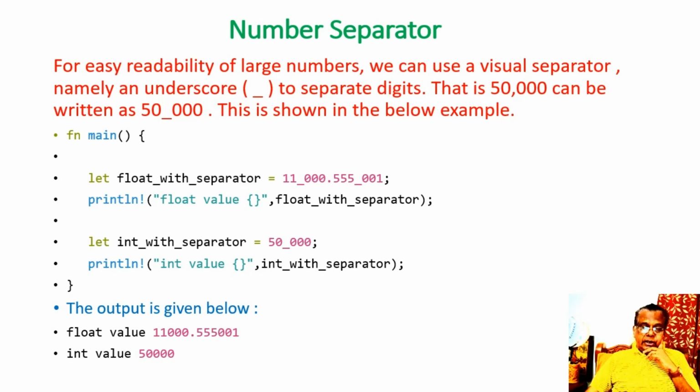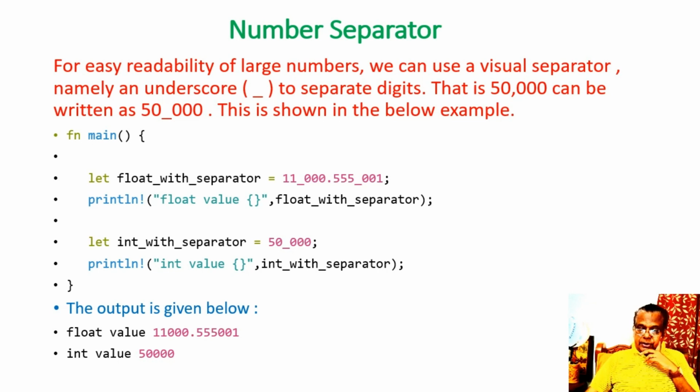Look, fn main, fn means function, then on the same line, open the brace. Next, you use the let keyword to declare a variable. let float_with_underscore_separator is the variable name, equal to 11_000.555_001; semicolon.